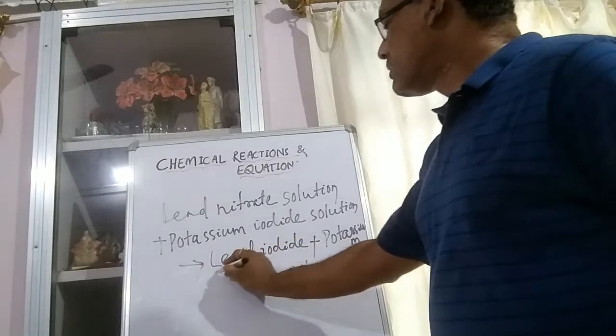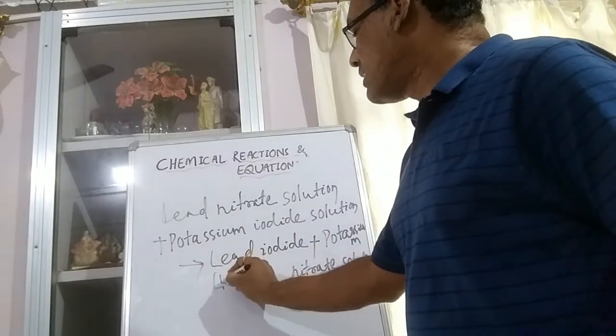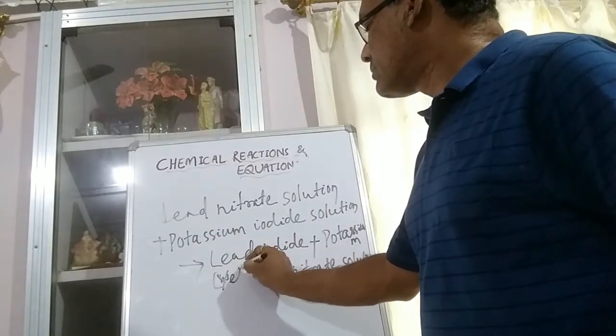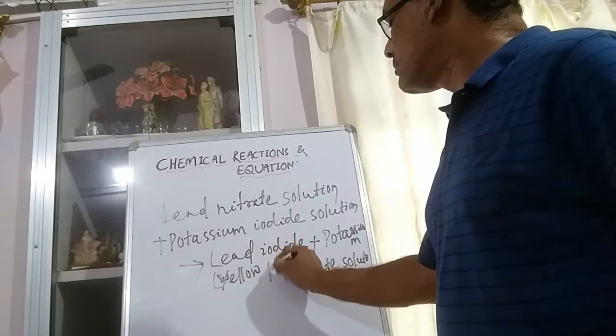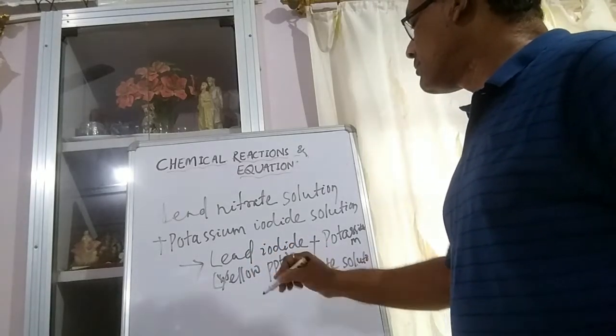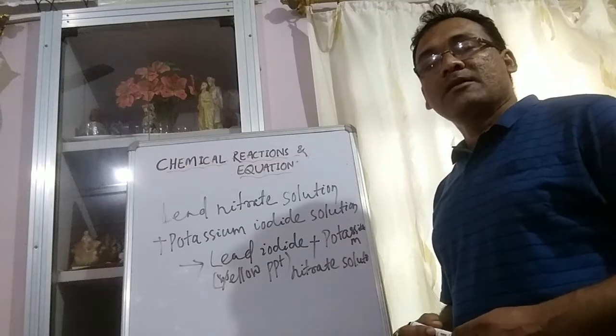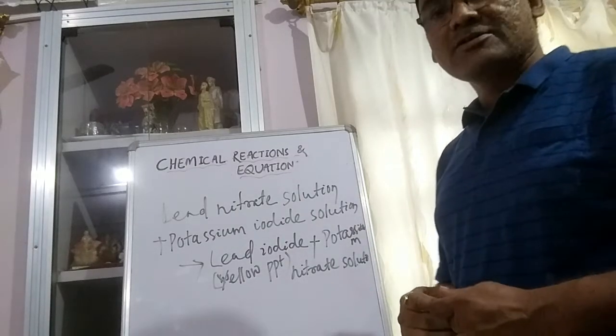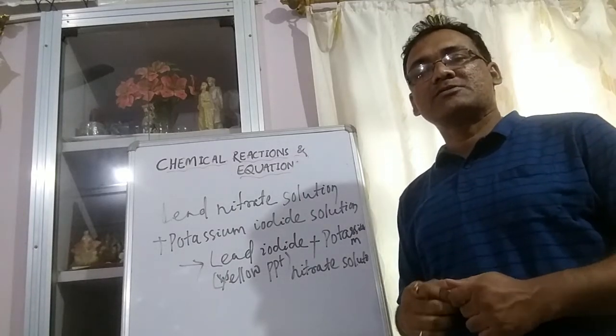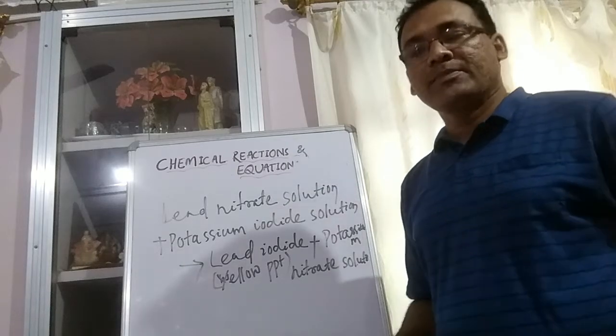Here the lead iodide is a yellow precipitate. Precipitate means an insoluble solid substance present in a solution, that is called a precipitate.